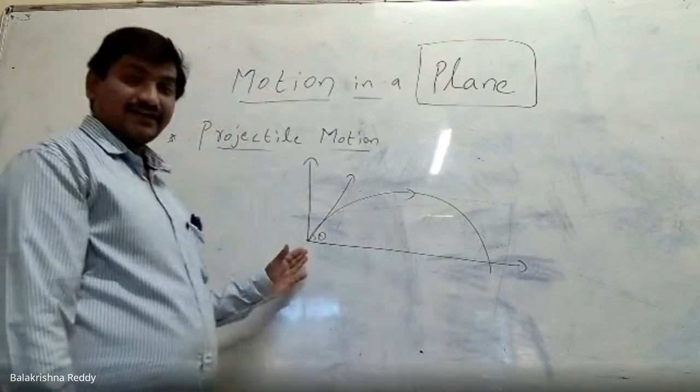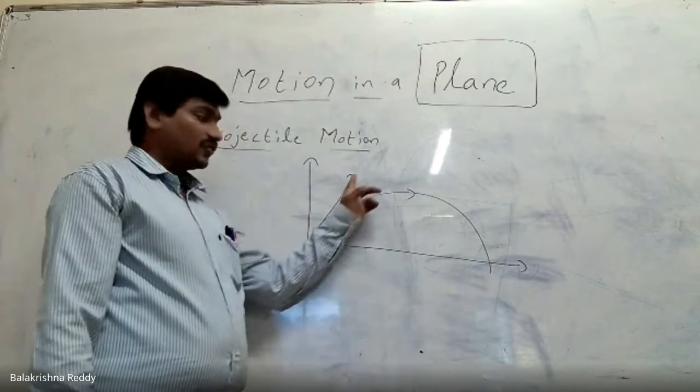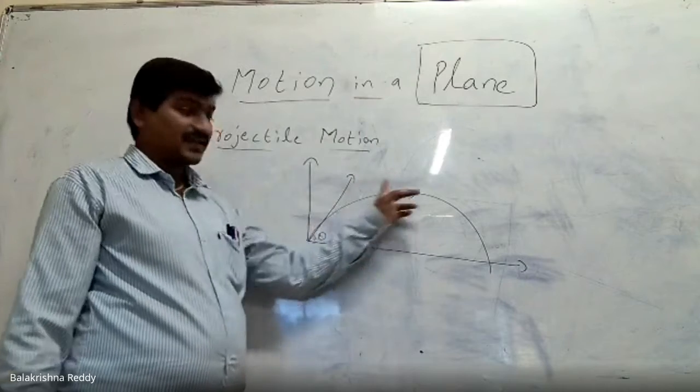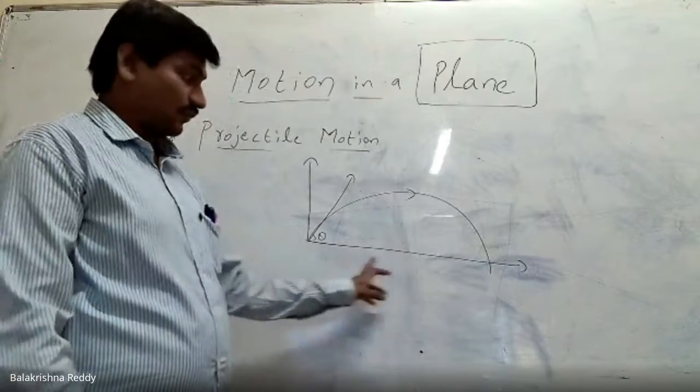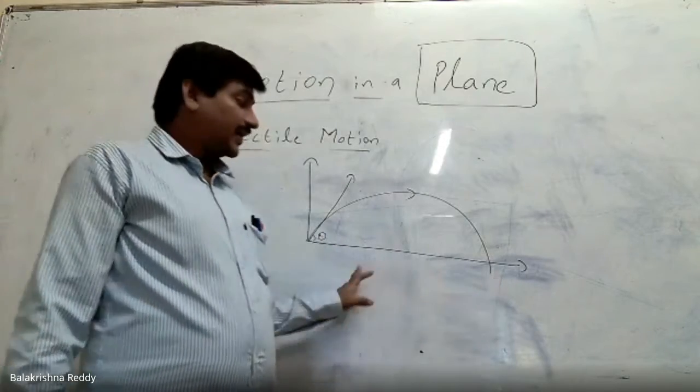Okay? This is what we call projectile motion. Next, you can see the diagram here. The object which I have thrown in this direction has traveled like this and falls on the same ground where I threw it, but at a certain distance.